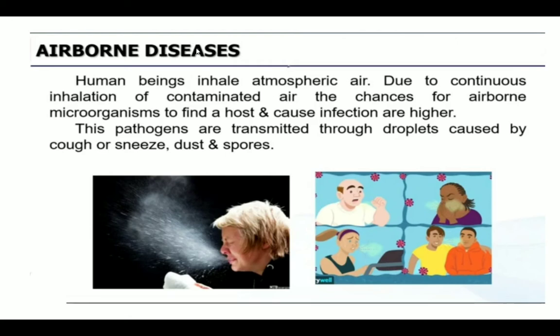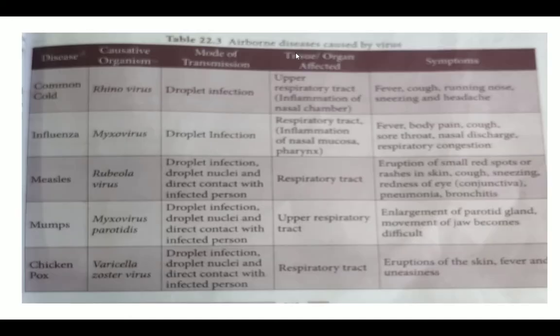So that's what we say as airborne disease. Some of the examples: airborne disease caused by virus. Example: cold, flu, influenza, measles, mumps, chicken pox. All these are airborne diseases only. So this is caused by this. This is in your textbook, airborne disease caused by virus, page number 263. You can refer to it, children.